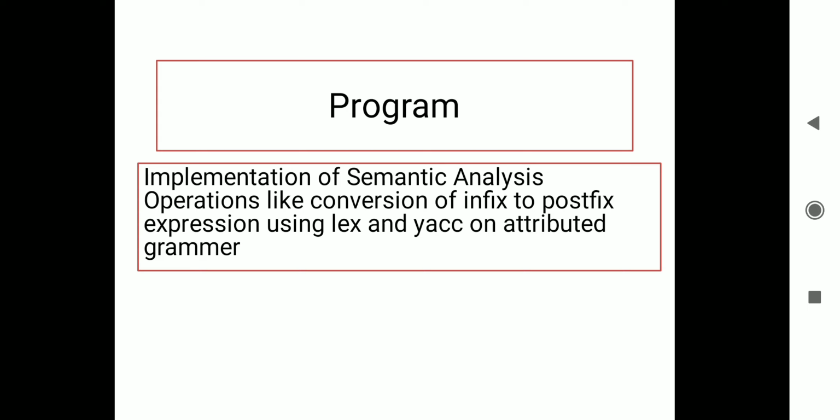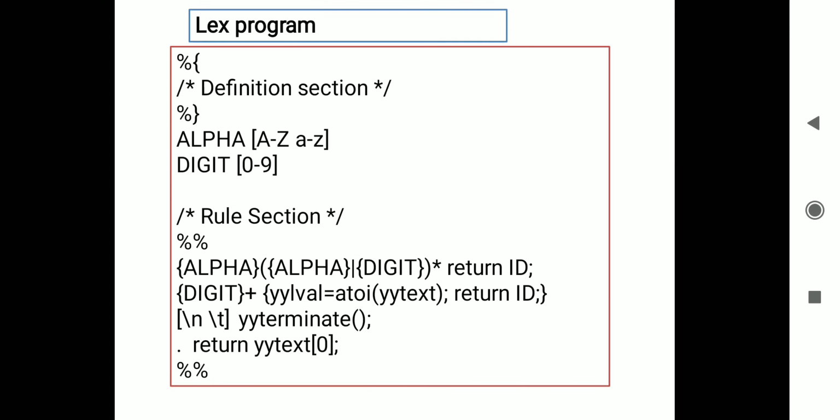Yacc is basically used for what purpose? It consists of the context free grammar, and then we use some semantic rules over there. On the basis of this we are going to perform the operations. Here, first of all we need to write the yacc program and then the lex program. Okay, here we write the lex program first.